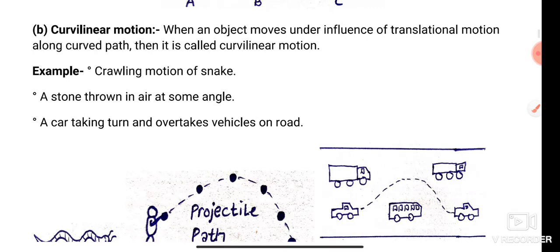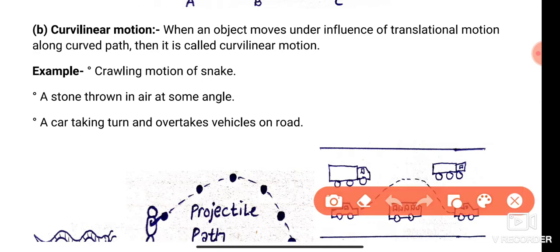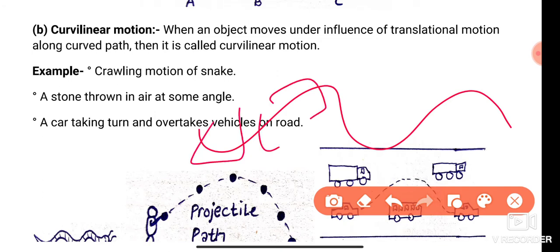The next type of translational motion is curvilinear motion. When an object moves under the influence of translational motion along a curved path, it is called curvilinear motion. That means a car does translational motion but on a curved path. All its particles move along a curved path but travel equal distance in equal intervals of time.